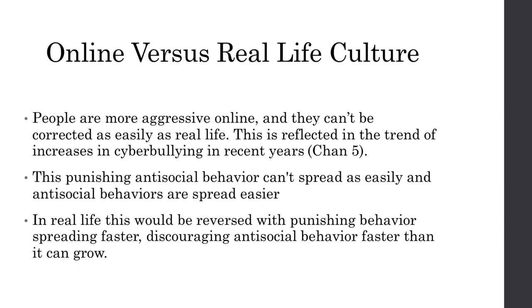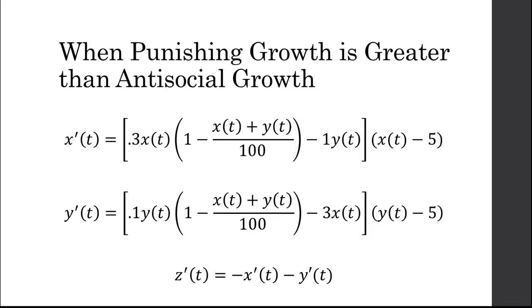So, antisocial behavior spreading would occur at a higher rate, while in real life, it's easier to punish antisocial behavior, meaning punishment would spread faster, and antisocial behavior would be limited by that. All right, let's take a look at how the equation would look when punishing growth is greater